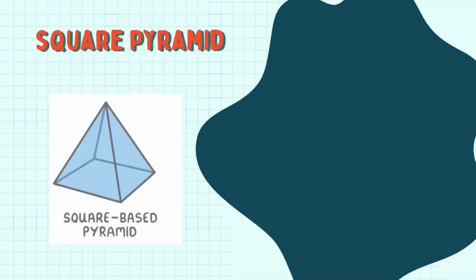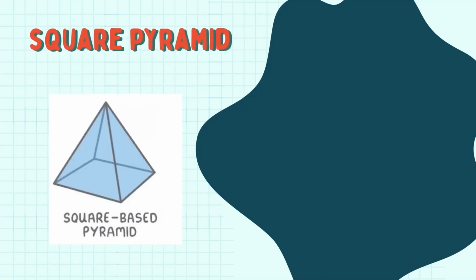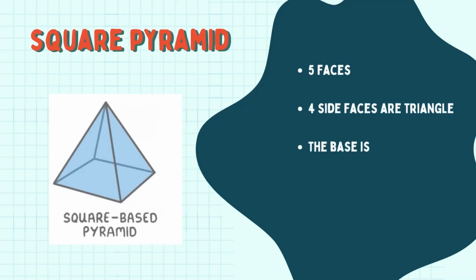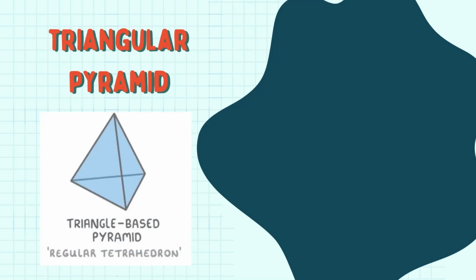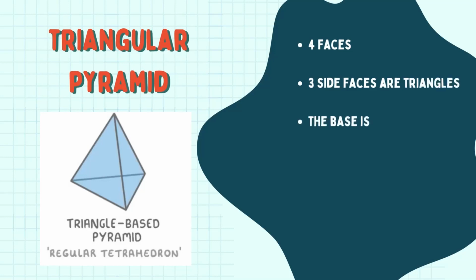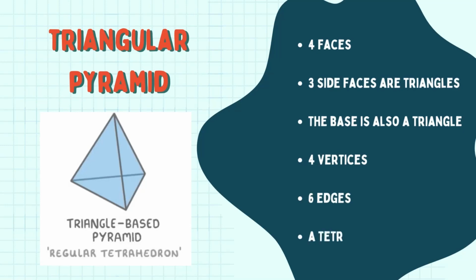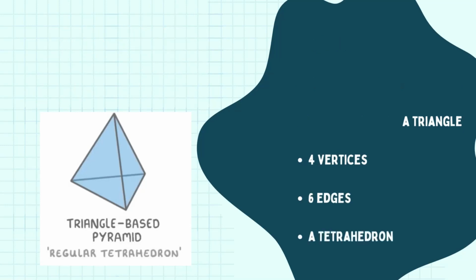Next in line is a square pyramid. A square pyramid has 5 faces. The 4 side faces are triangles. The base is a square. It has 5 vertices or corner points, and it has 8 edges. Next is a triangular pyramid. A triangular pyramid has 4 faces. The 3 side faces are triangles. The base is also a triangle. It has 4 vertices, 6 edges, and is also a tetrahedron.